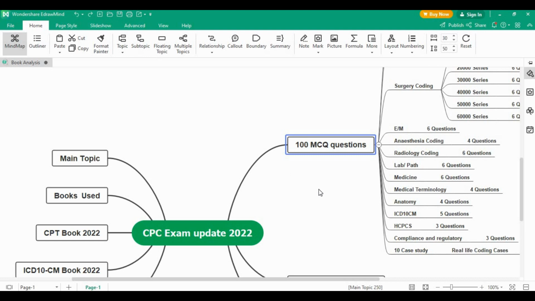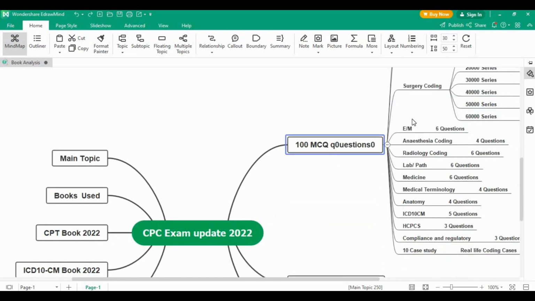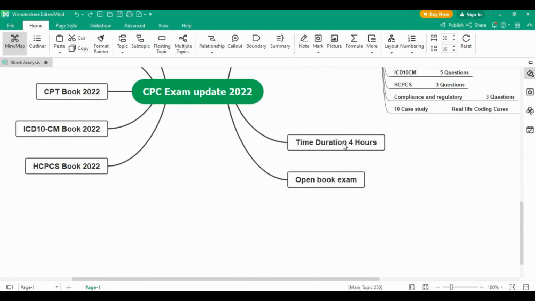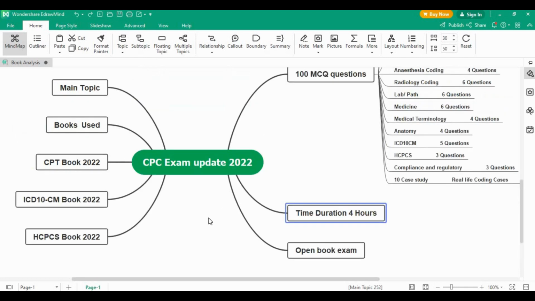Currently the question pattern will be 100 MCQ questions, and these 100 MCQs are broken down into multiple subsections. Before I continue with the breakdown, there is one more change in the timing as well. The previous exam's total time duration was 5 hours 40 minutes, but as per the new rule, the current exam duration will be 4 hours only. So 100 marks of questions and a time duration of 4 hours.